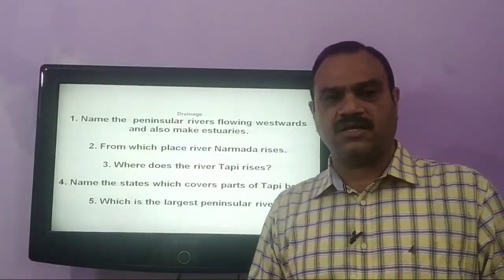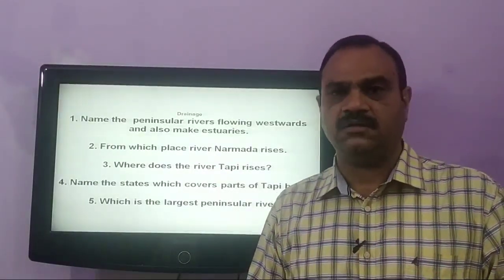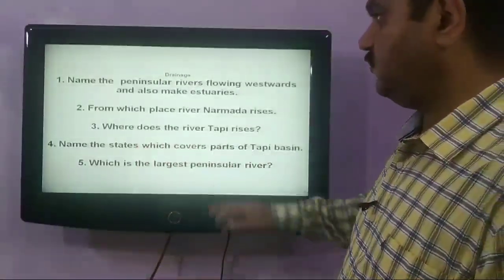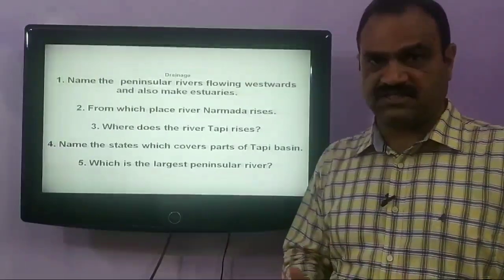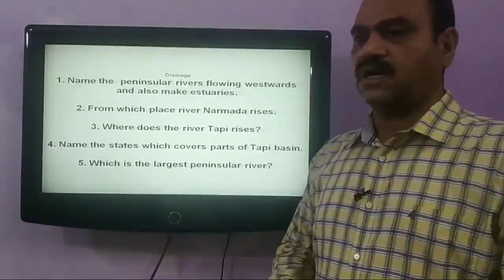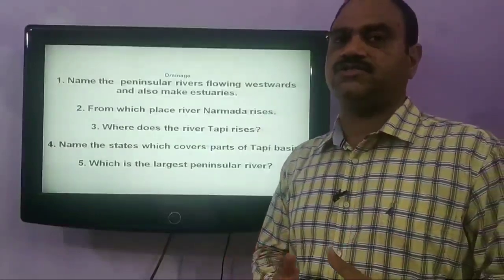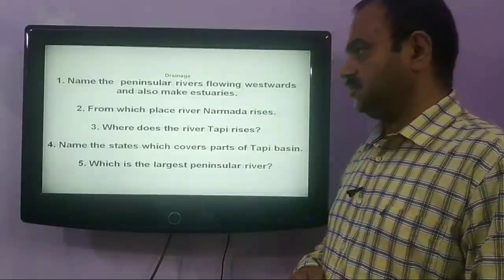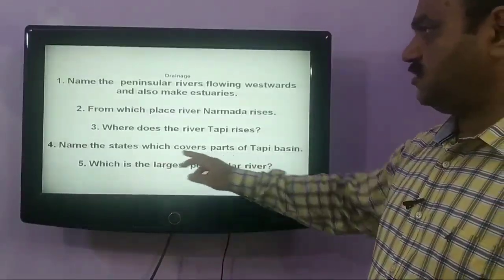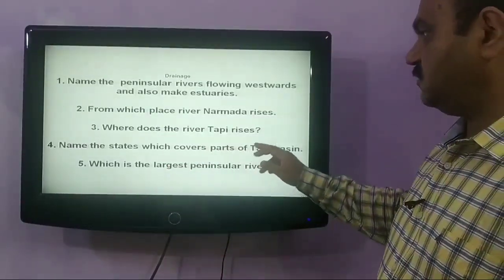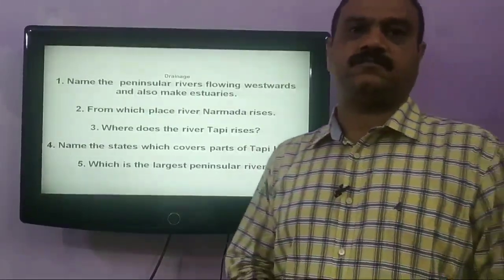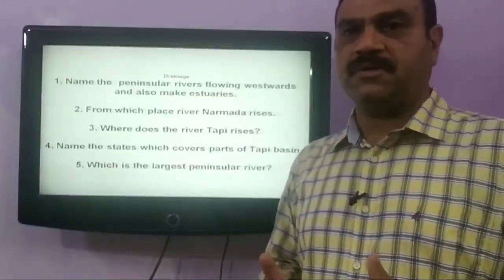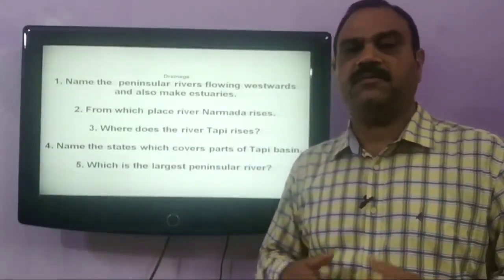Next question is, from which place does river Narmada rise? River Narmada rises from Amarkantak in Madhya Pradesh. Our next question is, where does the river Tapi rise? The river Tapi rises in the Satpura range in Betul district of Madhya Pradesh. Our next question is, name the states which cover parts of Tapi river. Parts covered by Tapi river are Madhya Pradesh, Gujarat and Maharashtra.